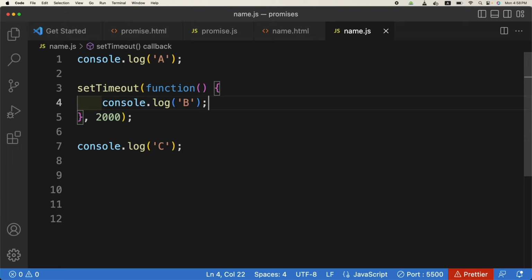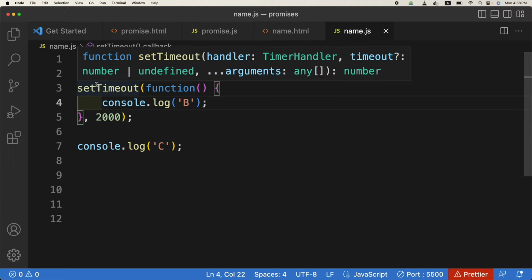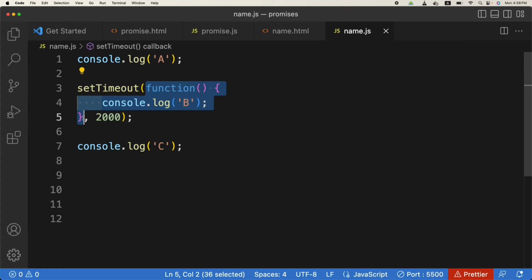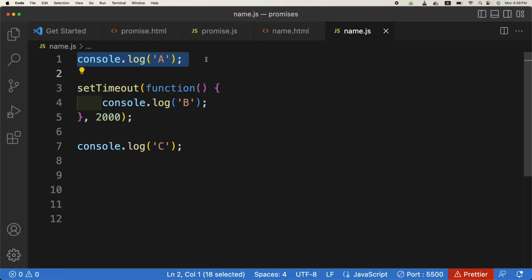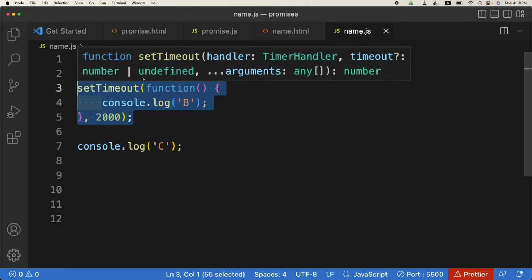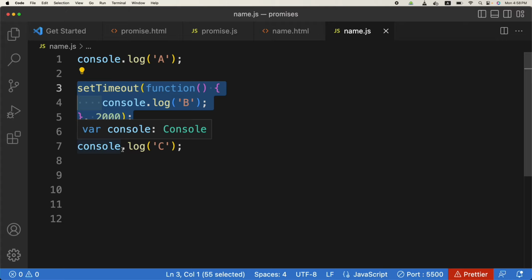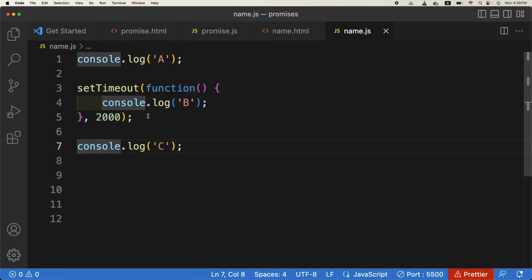So we'll move this console.log to this anonymous function. So what does this mean? It means run this function after 2 seconds. That's why it is known as a callback function, which will be run later on. So now this line of code will run, and then this line, and then this line, but here we have introduced a delay of 2000 milliseconds. So do you think this program will wait for this, or it will print console.log C first, and then later on this?